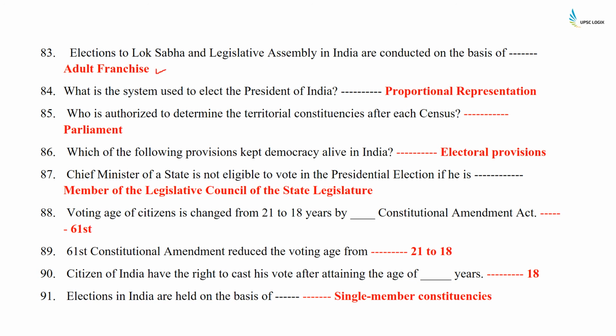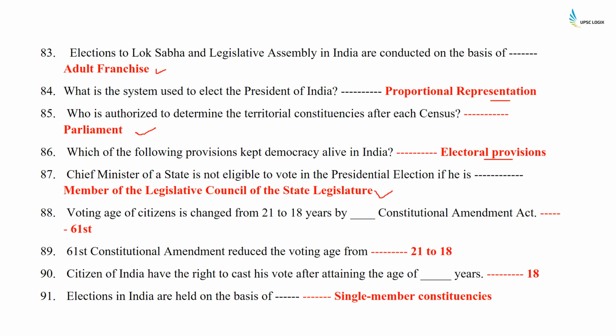What is the system used to elect the President of India? It is proportional representation. Who is authorized to determine the territorial constituencies after each census? It is the Parliament. Which of the following provisions kept democracy alive in India? It was the electoral provisions. Chief Minister of a state is not eligible to vote in the presidential election if he is a member of the Legislative Council of the state legislature.